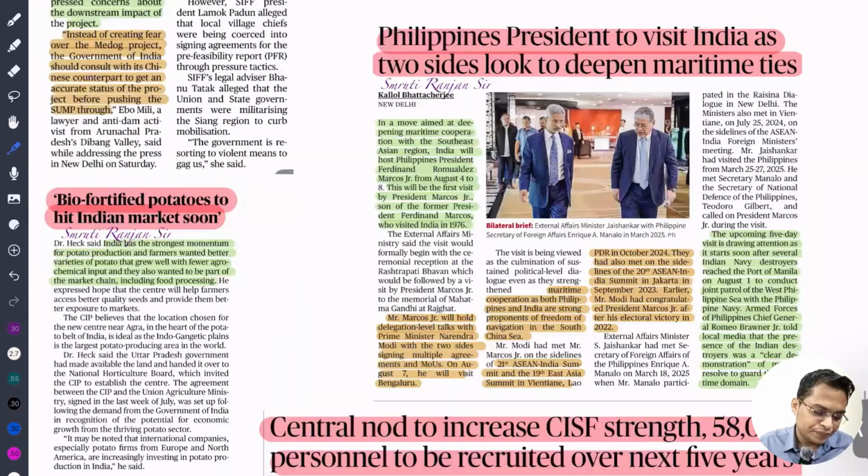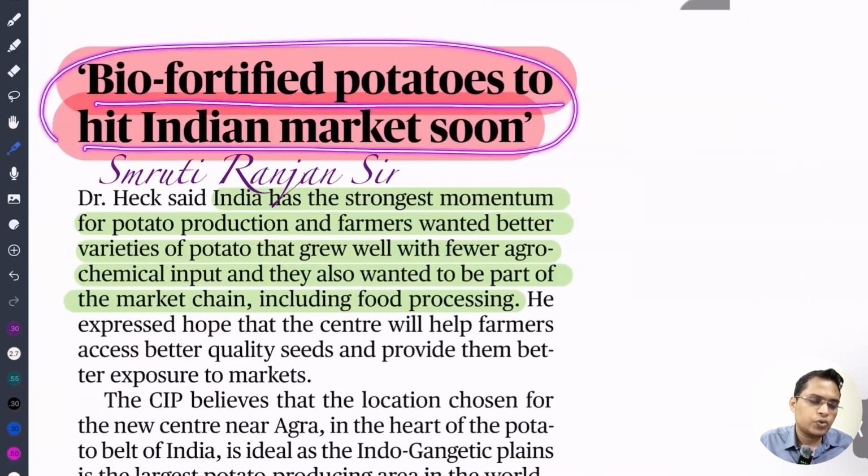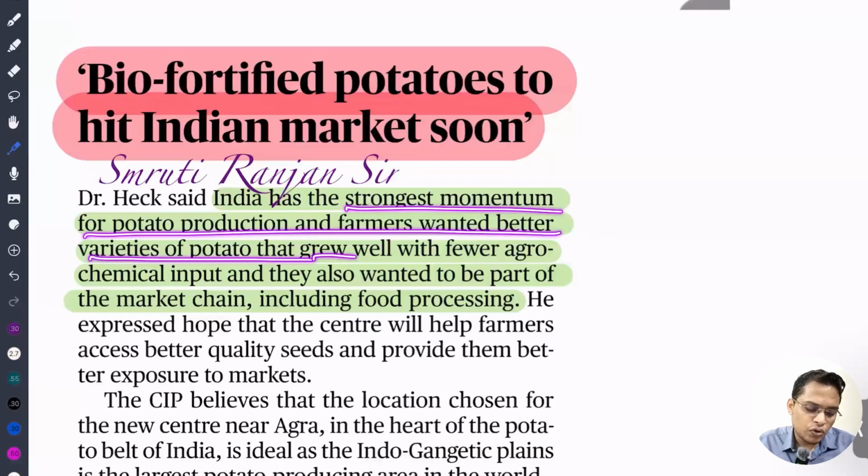So, the biofortified potato hits the Indian market soon. We have already discussed this in the earlier phase. This article is very important for your agriculture biotechnology. India has the strongest momentum in potato production. Farmers want better varieties of potato that grow with fewer agrochemical inputs. They also want to be part of the market chain, including food processing.